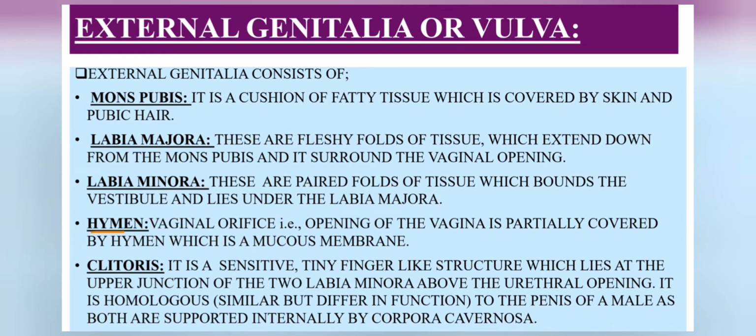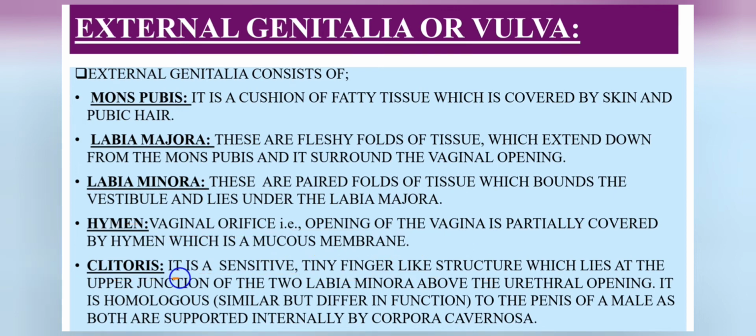And then hymen. The vaginal orifice, that is the opening of the vagina, is partially covered by the hymen, which is a mucous membrane. And then clitoris.